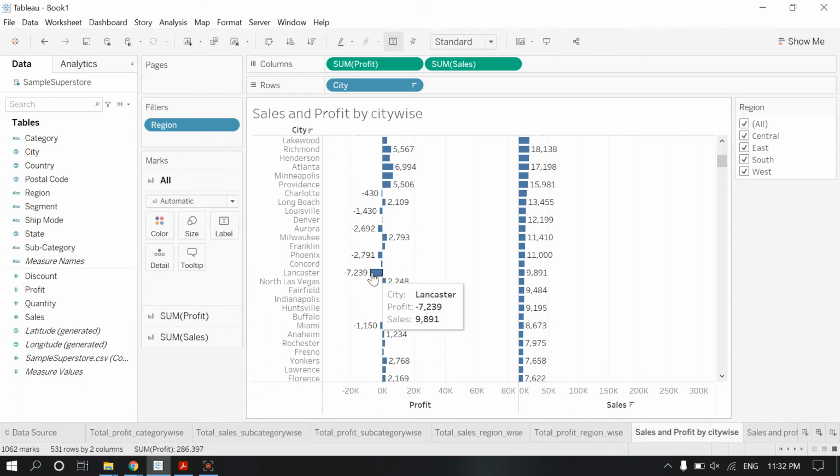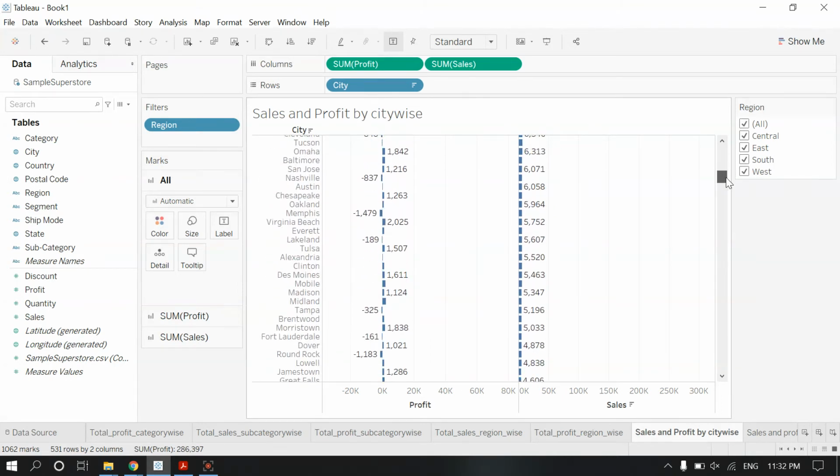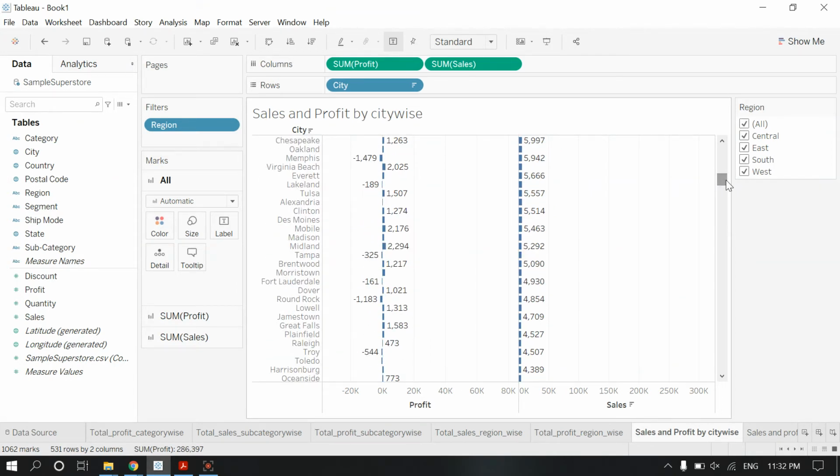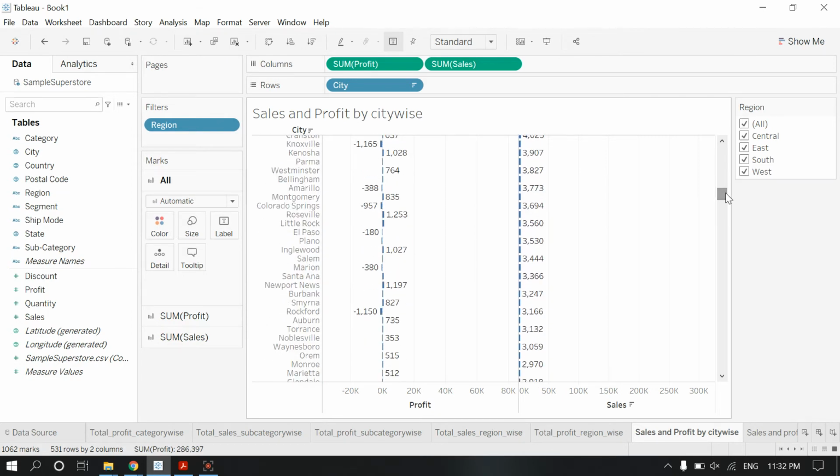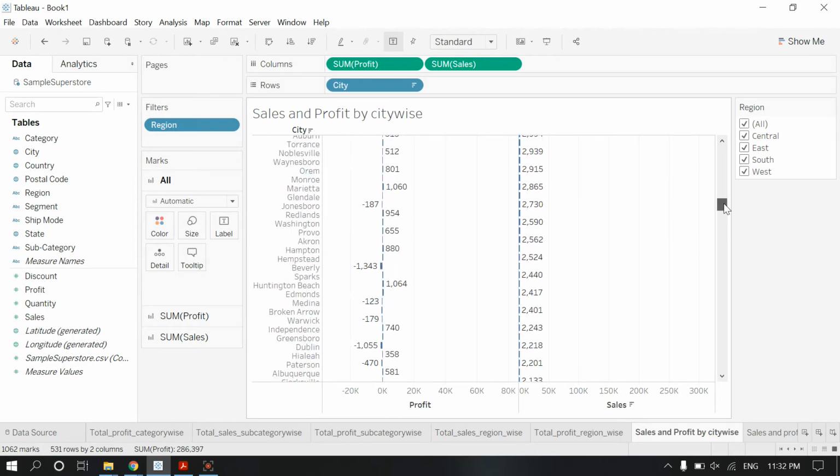Like Lancaster, we are getting 7,239, and here we are getting small loss. We are not getting profit. The bad thing about this data is we are getting loss. So as a manager, I think we will improve it. We will try to improve all the cities wherever we are getting loss, like Rockford, and here we are getting small losses, but we have to work on these areas.